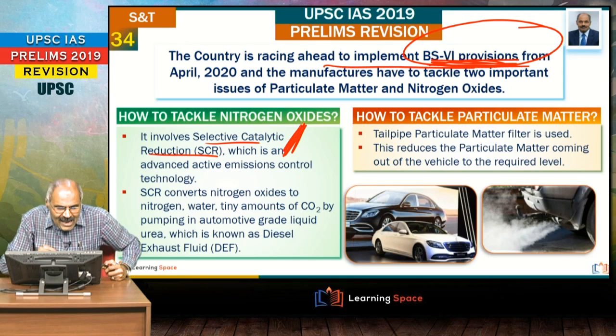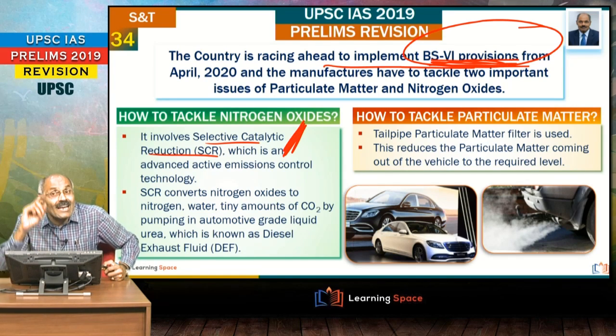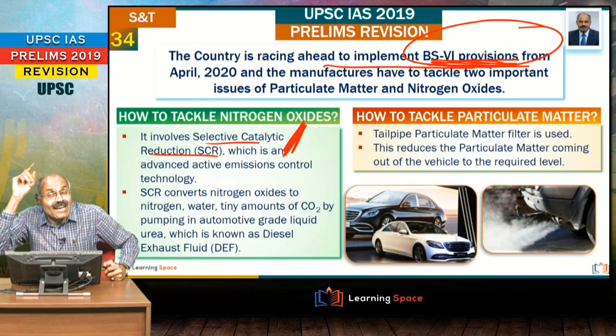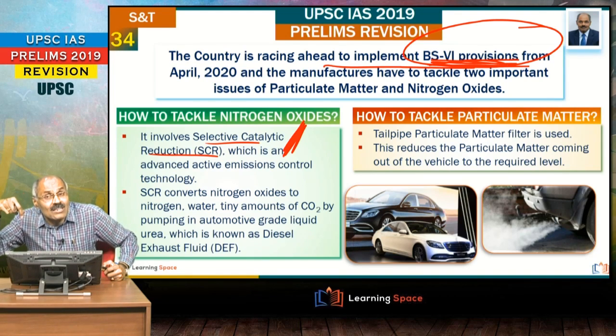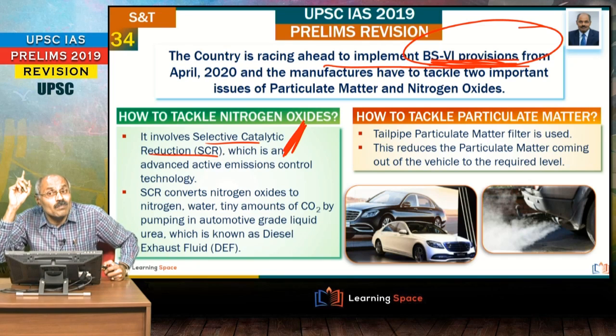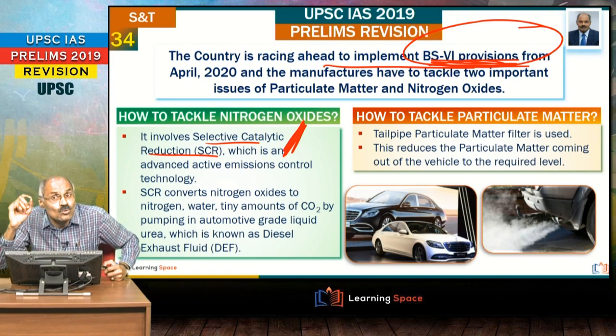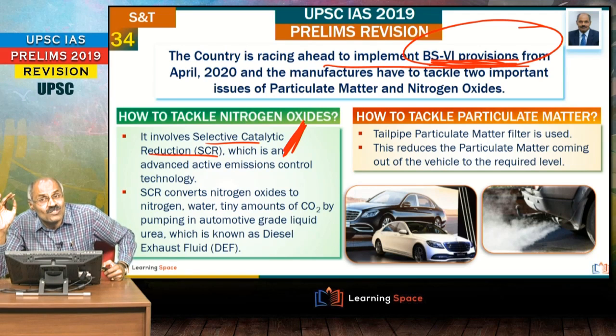So anyhow, selective catalytic reduction, this is for reducing nitrogen oxides. They are converted to nitrogen, water and tiny amounts of carbon dioxide, and this reduces around 90% of this nitrogen oxides pollution. It also reduces more than 50% of hydrocarbons pollution as well as carbon monoxide pollution, and at the same time it also reduces particulate matter to some extent.